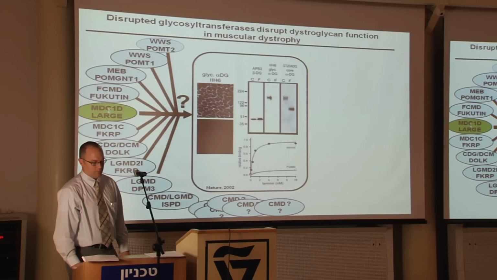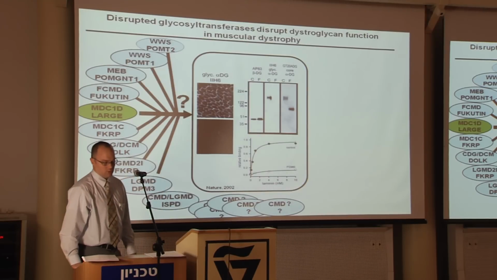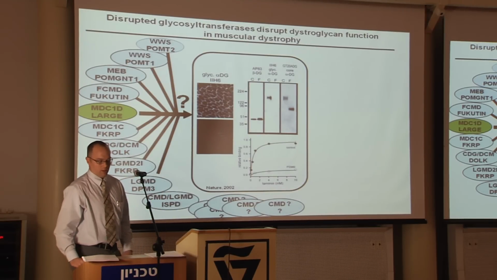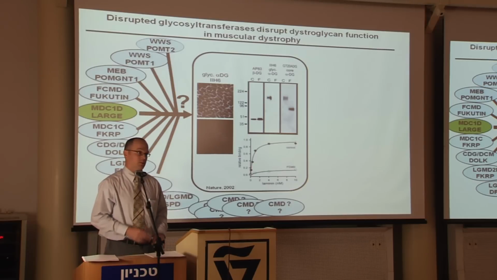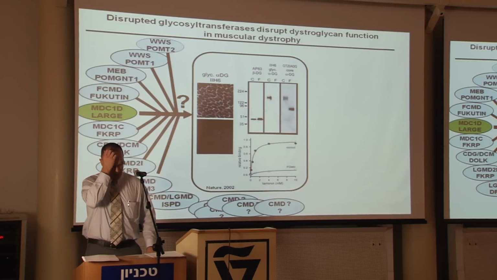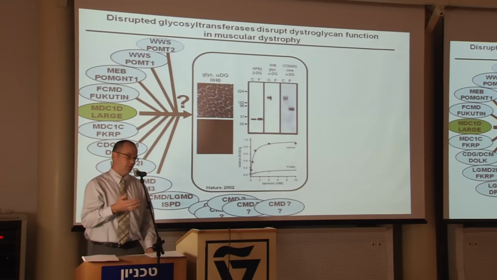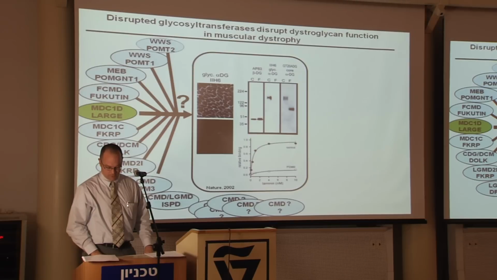I will focus a little bit on this enzyme LARGE, which appears to be a key enzyme in this pathway. It adds a glycosaminoglycan-like chain to dystroglycan that has a fairly long length and adds a significant molecular weight to the protein. It's a unique glycan, though, that doesn't appear to be found on any other proteins other than alpha-dystroglycan. The other thing that we don't really completely understand yet is whether or not all of the disease phenotypes that are present in these types of patients are due to dystroglycan deficiency.